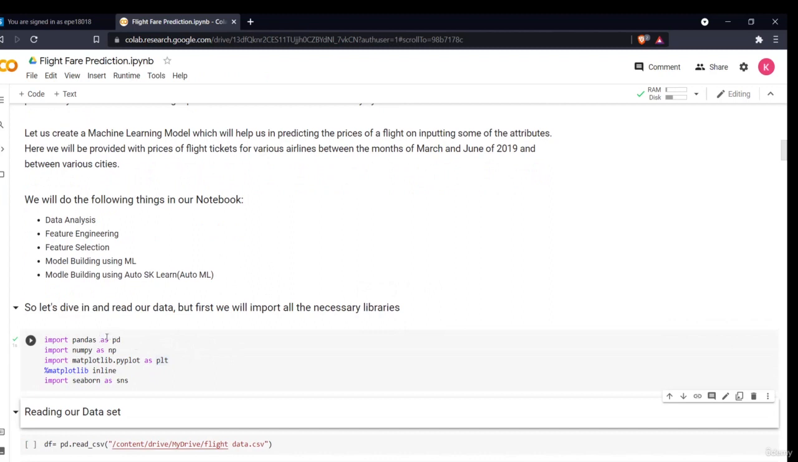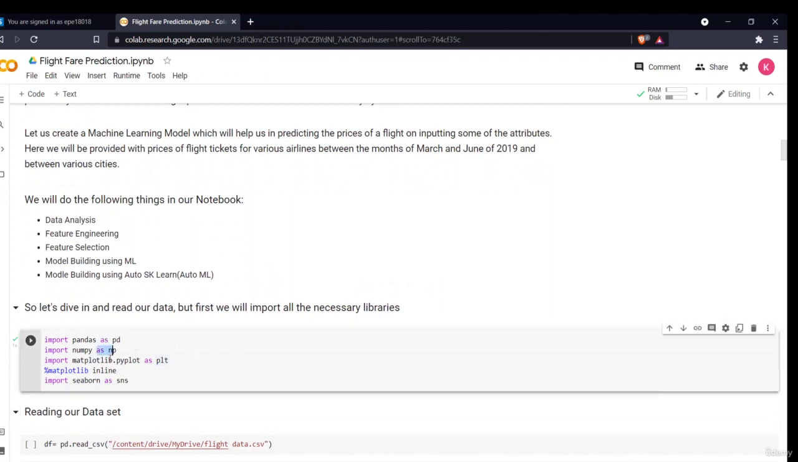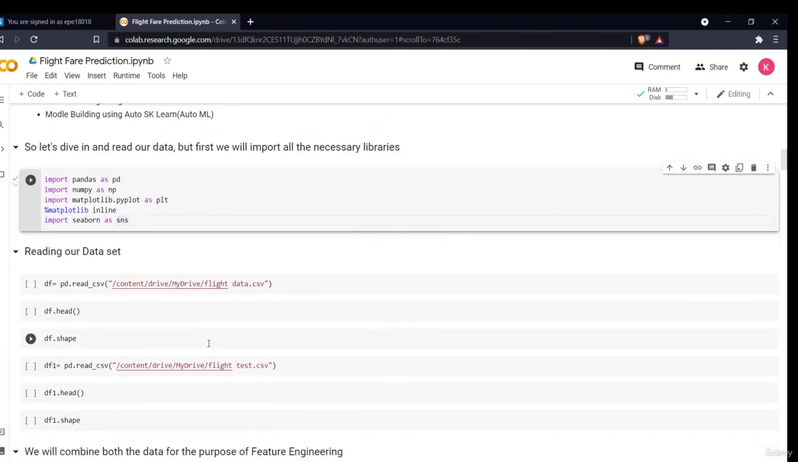We have imported pandas as pd, numpy as np, matplotlib for visualization, and Seaborn also for visualization. Now, as we are working in a Google Colab environment, there is a different procedure to import our data. What you have to do is first mount your Google Drive into this environment.